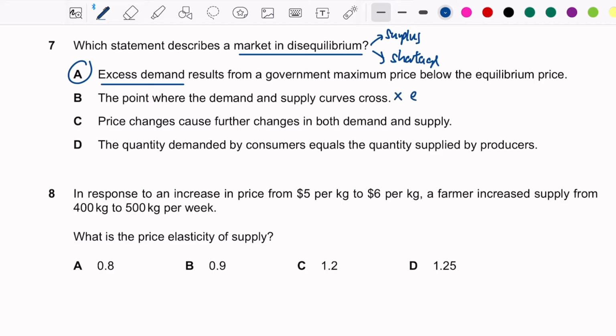B, the point where the demand and supply curves cross. No, this is the equilibrium point. C, price changes cause further changes in both demand and supply. No. Quantity demanded by consumers equals the quantity supplied by producers. If that is the case, it is in equilibrium. So the answer is A.